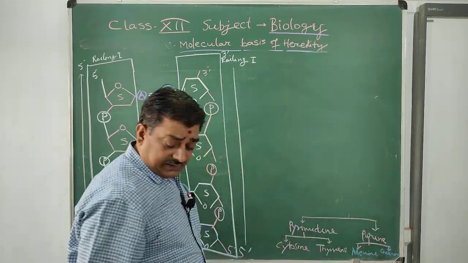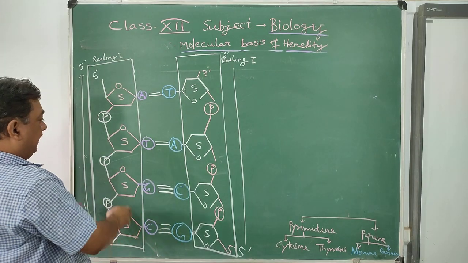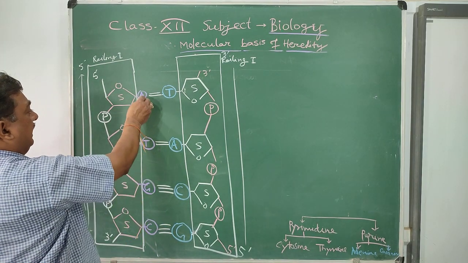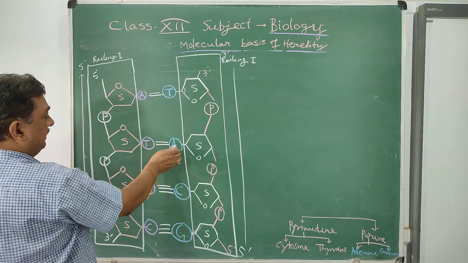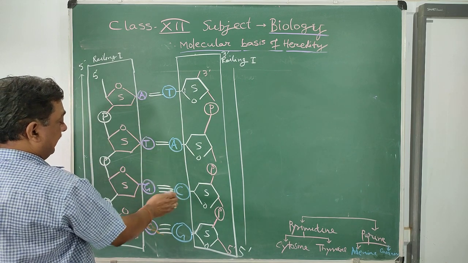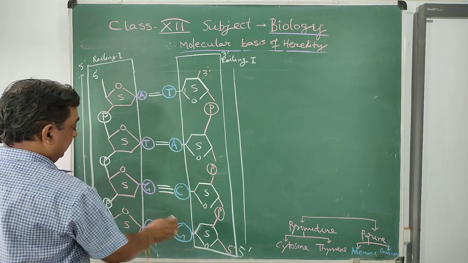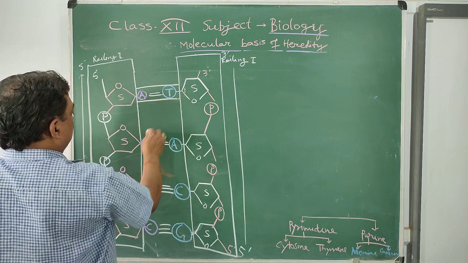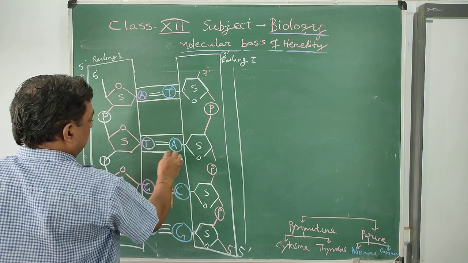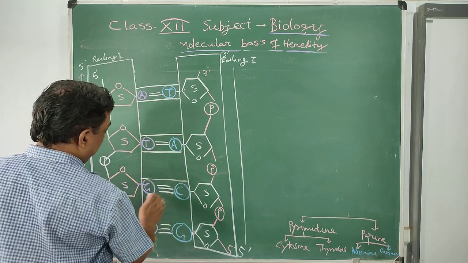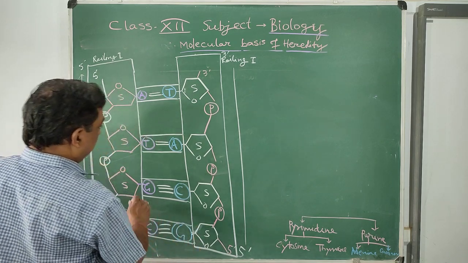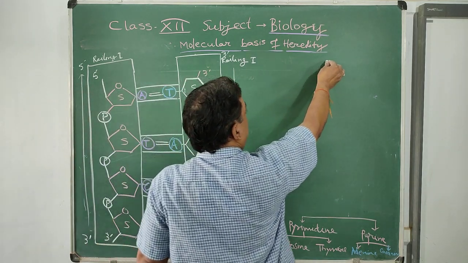It is a short segment of deoxyribonucleic acid. A attached with T, T attached with A, G attached with C by 3 hydrogen bonds, C attached with G. Each step is made up of stacked nitrogen bases, and they are coiled together.